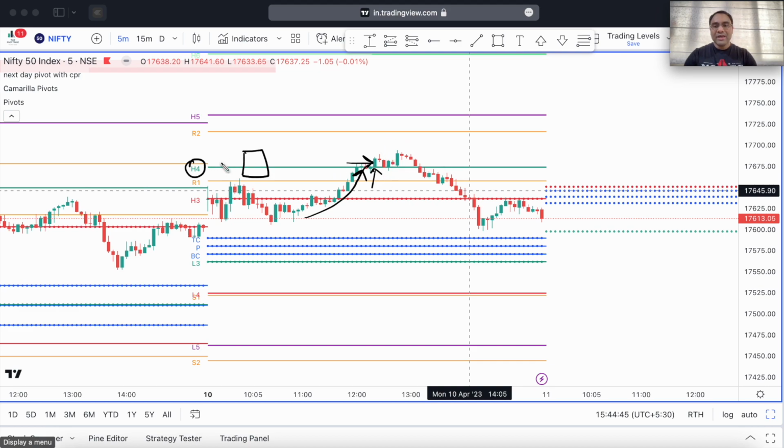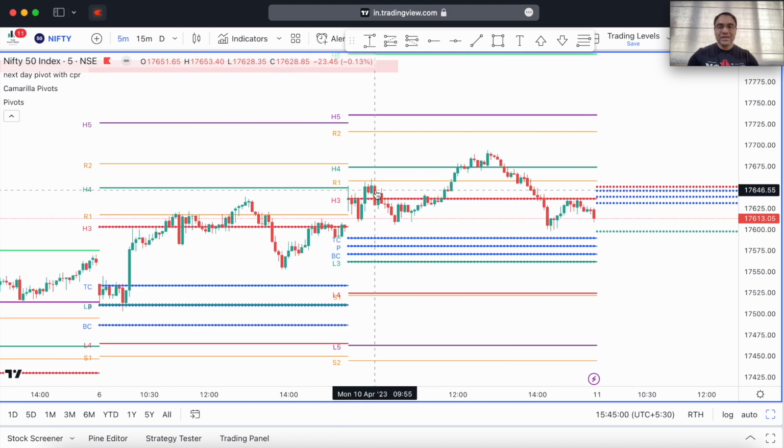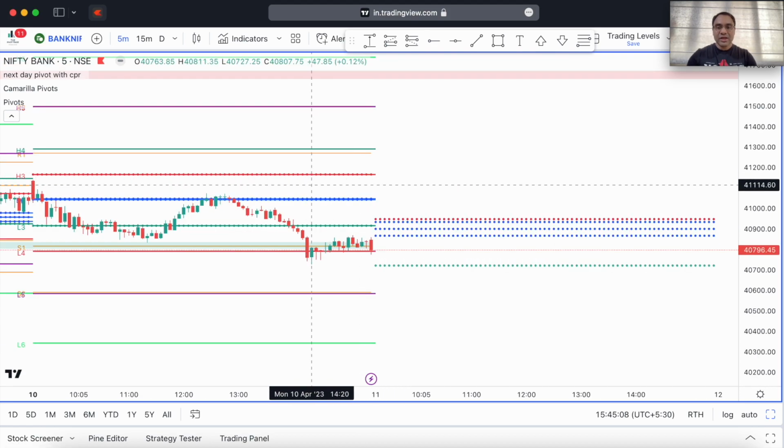Normally, if there is supposed to be a successful breakout of the H4 level, then the H4 level has to be broken, and both Nifty and Bank Nifty have to be trading outside the range of the previous day. Now if you can see here, Nifty was outside the range of the previous day, as this was the previous day high, but Bank Nifty for the entire day traded within the range of the previous day.